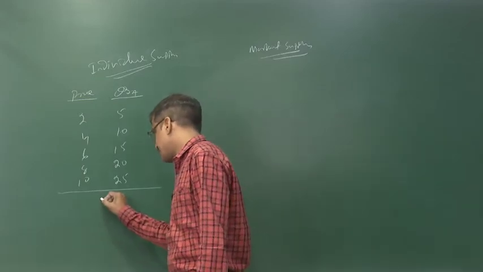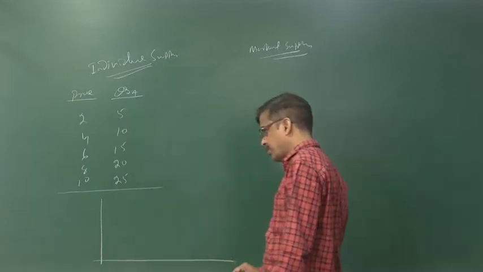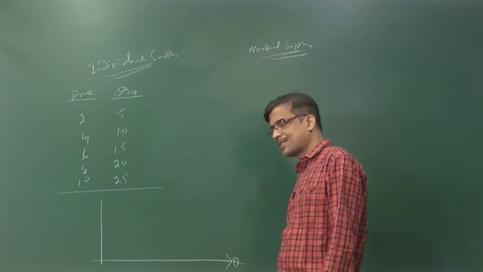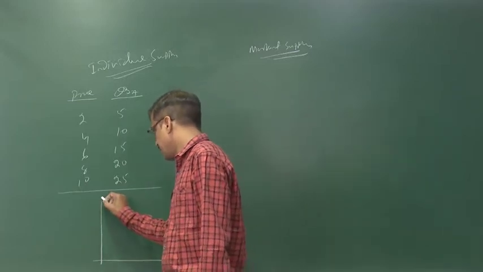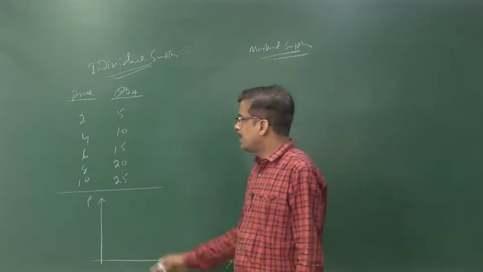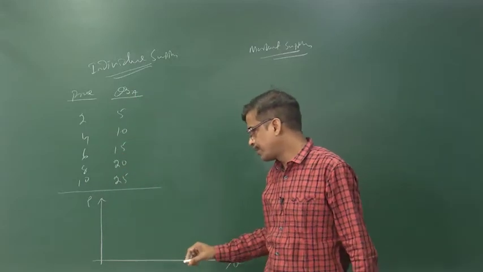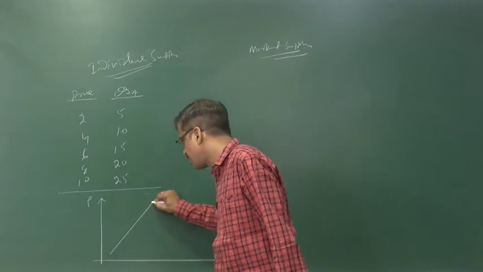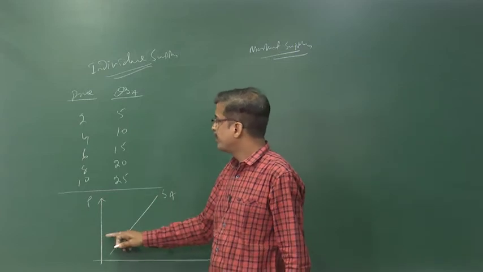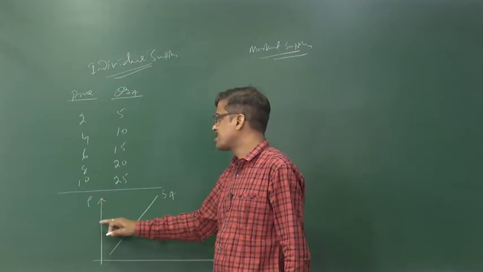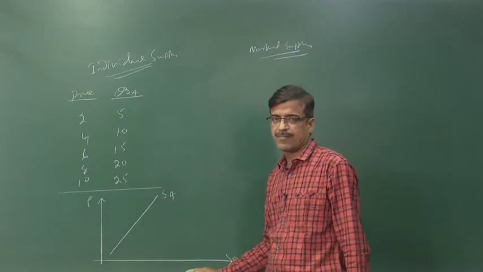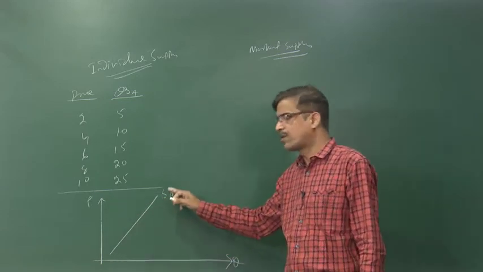While we express it with the help of a curve, we express it in a curve. On the horizontal axis we take quantity, on the vertical axis we take price. If we plot the points, then we see that the supply curve looks like this, because at 2 it is 5, at 4 it is 10, at 6 let us say 15, at 8 it is 20 and at 10 it is 25. So, obviously it moves upward sloping.